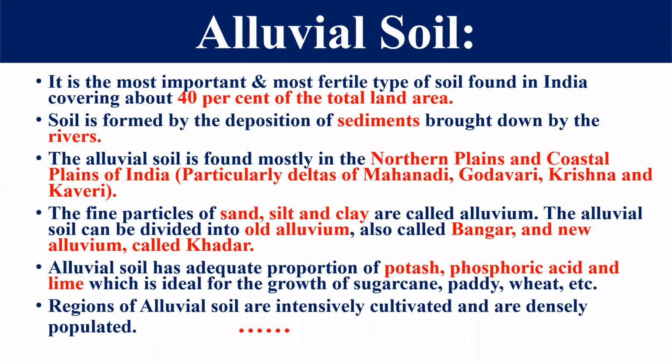Right, friends? Students, alluvial soil is totally fertile soil because it has potash, phosphoric acid, and lime also. That's why it supports agriculture in our country. Our agriculture is totally dependent on this soil also. In the northern plain of India, we grow different kinds of crops in this soil, like sugarcane, paddy, rice, wheat, etc. These are different examples of agricultural products grown in that particular soil.